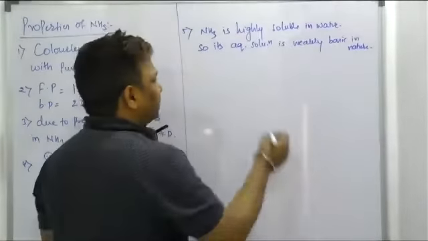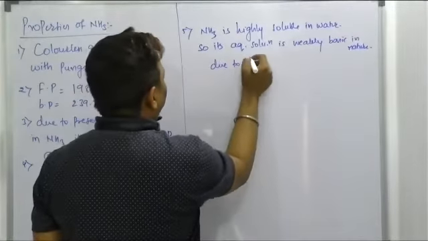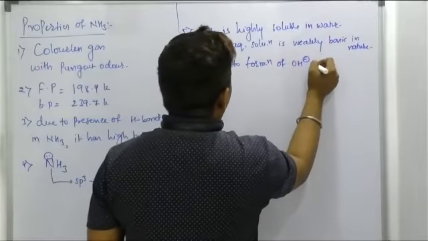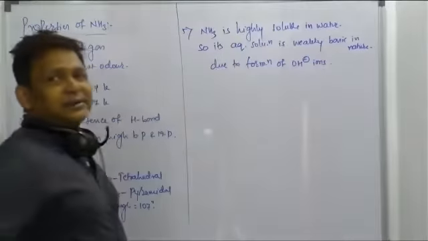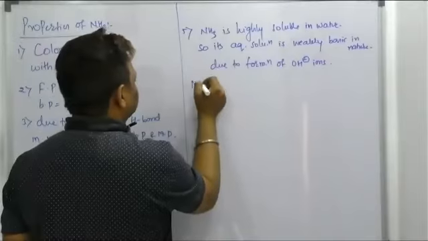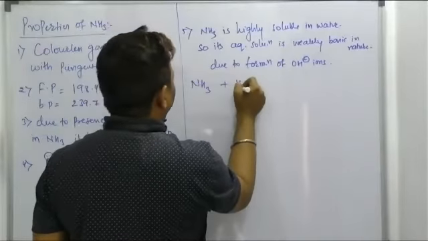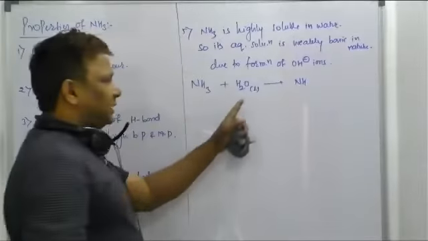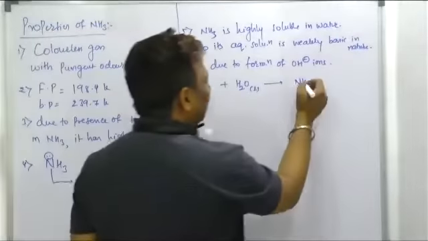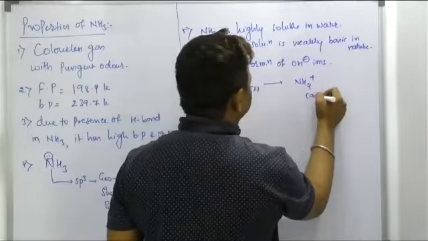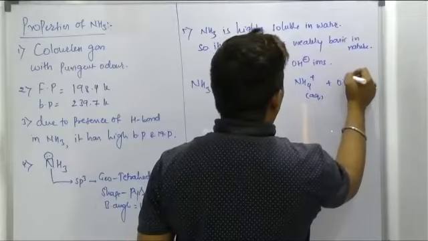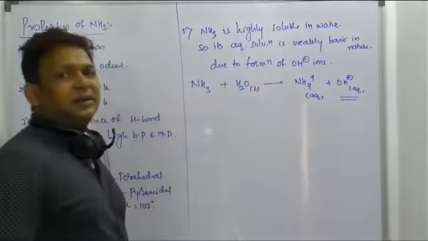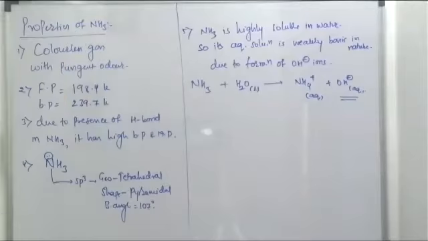Why is it weakly basic in nature? Due to the formation of OH minus ion. We'll write the reaction here. This is NH3 plus water, which forms what, beta? NH3 gives rise to H plus to form the ammonium ion in aqueous medium, along with the formation of OH minus ion. It indicates that it is weakly basic in nature. Is it clear? So write it down.